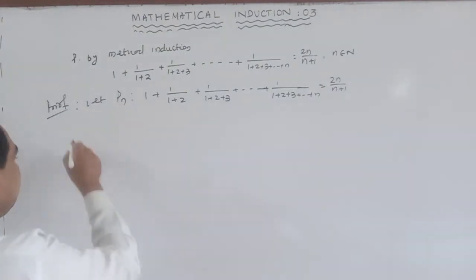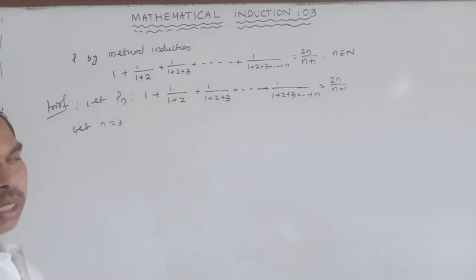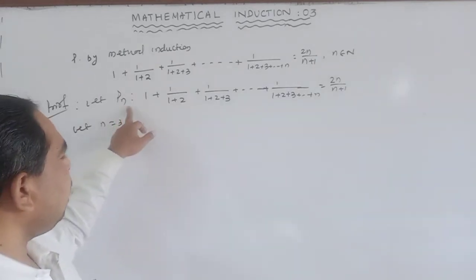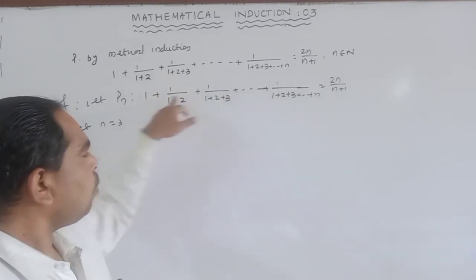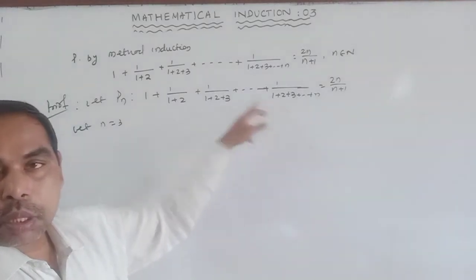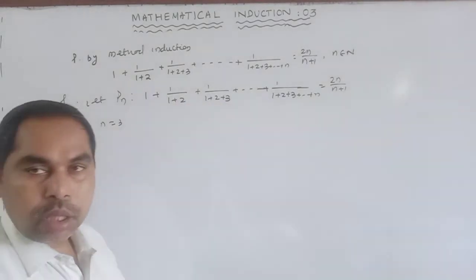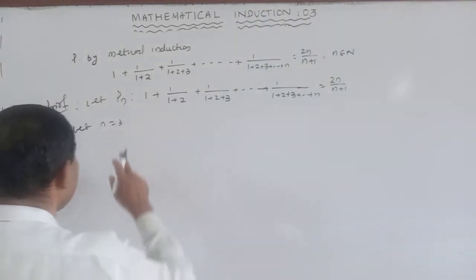So let n be equal to 3. Pn means the sum of the first n terms. Similarly, P3 means the sum of the first 3 terms.